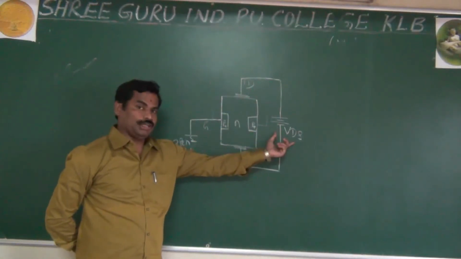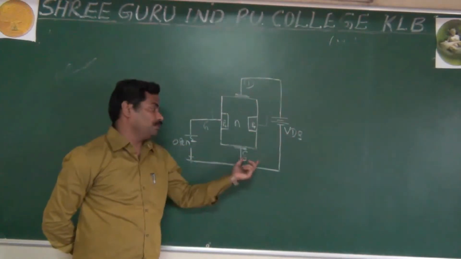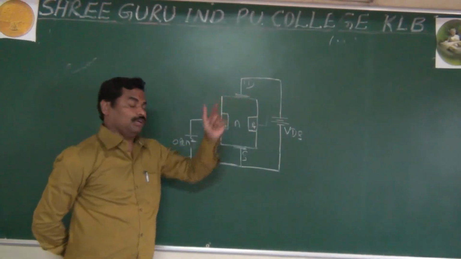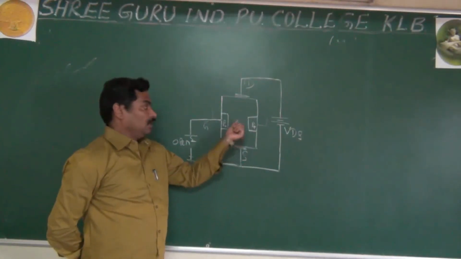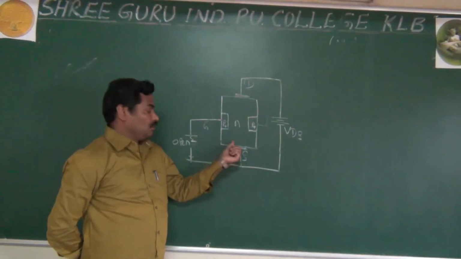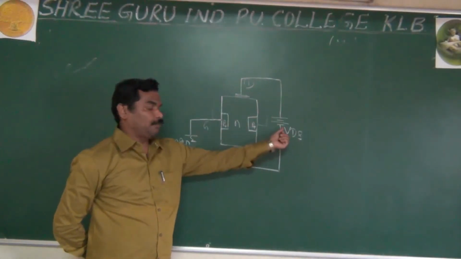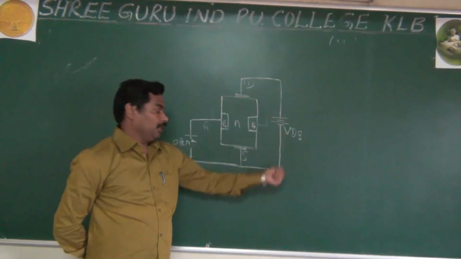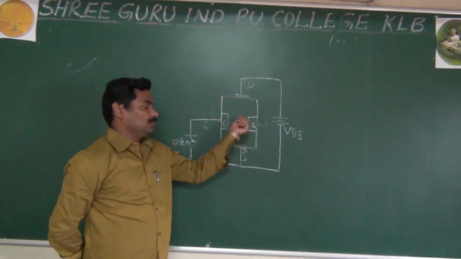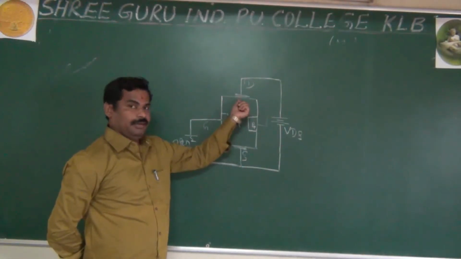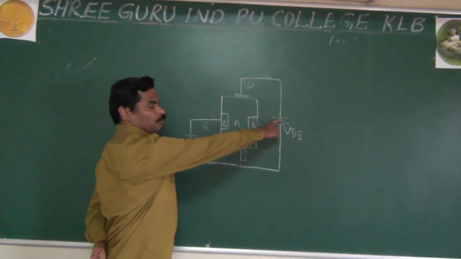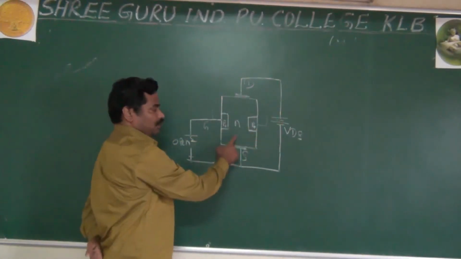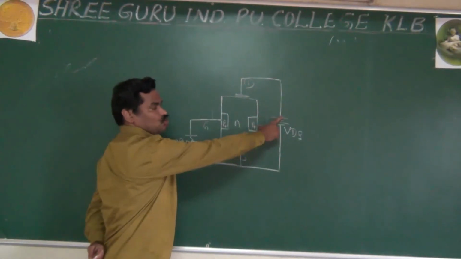Because of this VDS, the electrons are moving from the source to drain, because as I said, in the N-type semiconductor, electrons are majority carriers. These electrons will be repelled by the negative of the battery. It means they move towards the drain, because here you are applying the positive potential. This electron will be attracted by the positive potential.